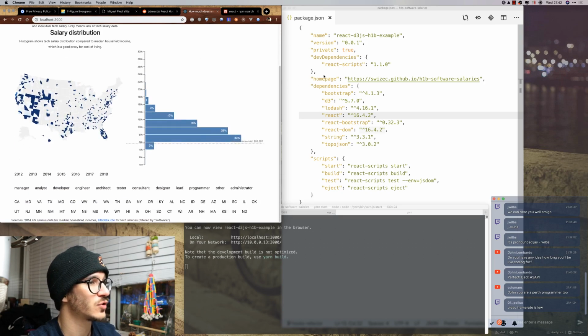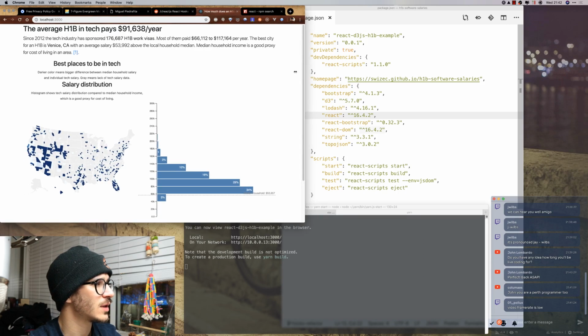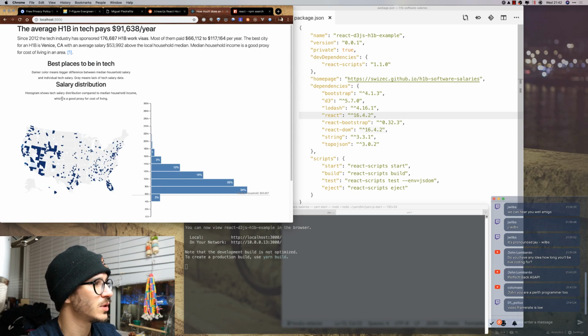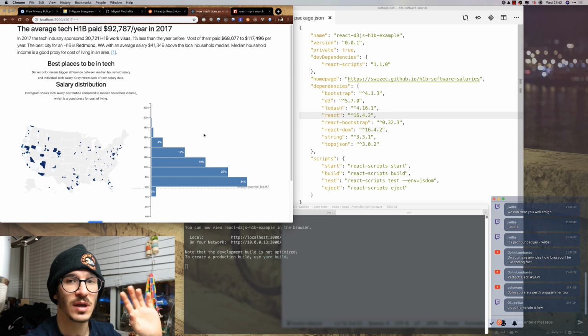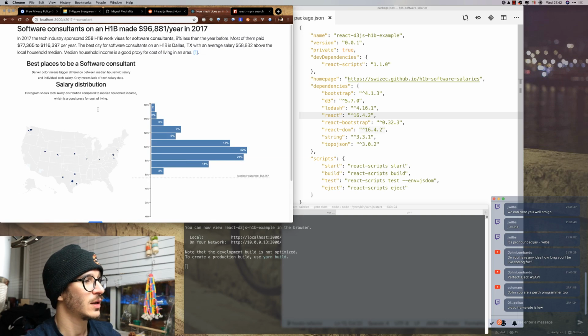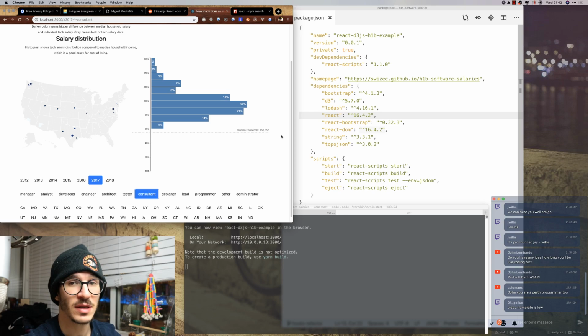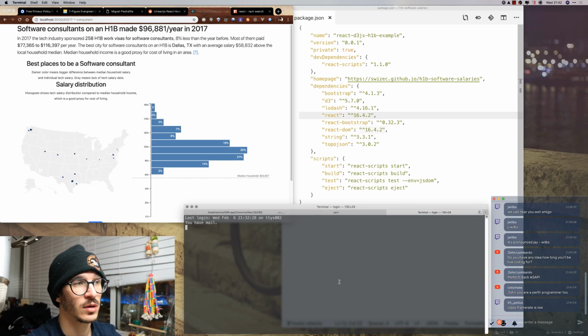So this is the data visualization we're dealing with. Let me fix the layouting, so that used to work better. This is supposed to be on the right, and basically now if you click on one of the buttons, it filters the data set so you can see a more focused view of a particular thing. We're not going to deal with that. We're going to be refactoring this part, the axis, and the median household line. But the idea of this visualization is that you can see that individual people in tech make more money than entire households in their counties.